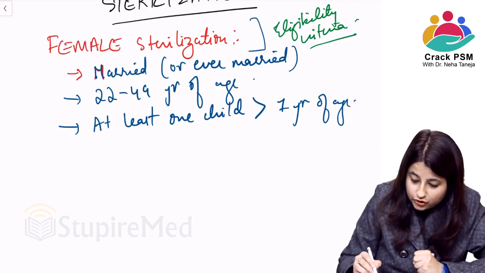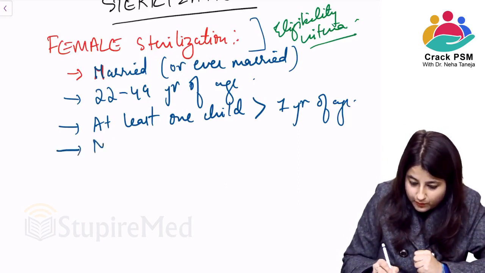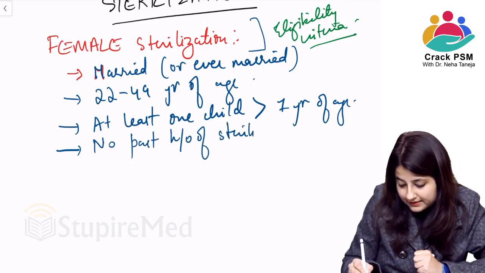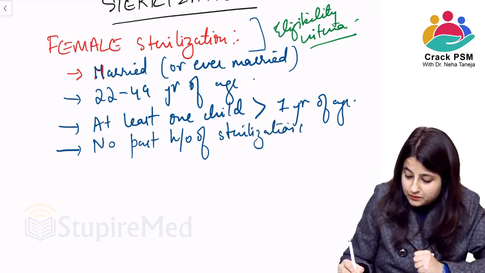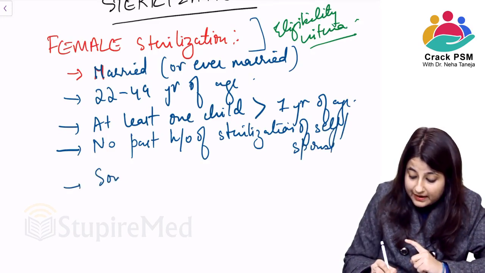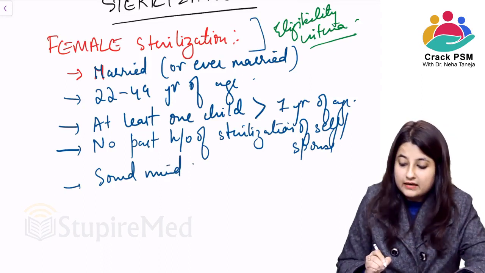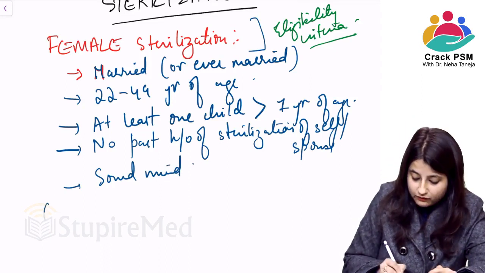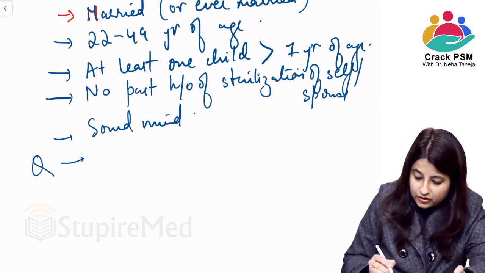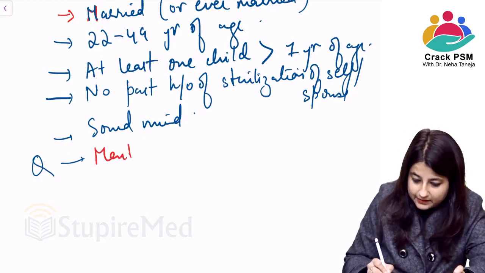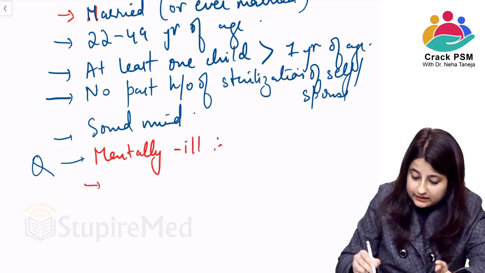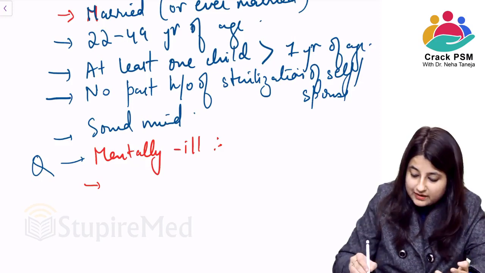Then she should not have any past history of sterilization, of self or spouse. There should be no past history. Also she should be of sound mind. The question that will be asked is, what if she is mentally unwell? Then who is going to give the go for it? If she is mentally unwell or mentally ill, who should certify that she is eligible for sterilization?